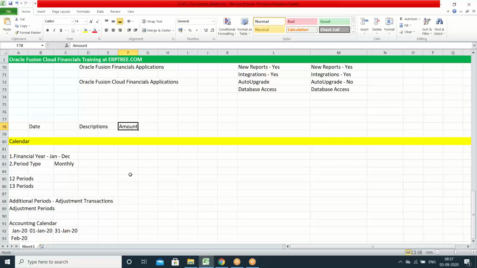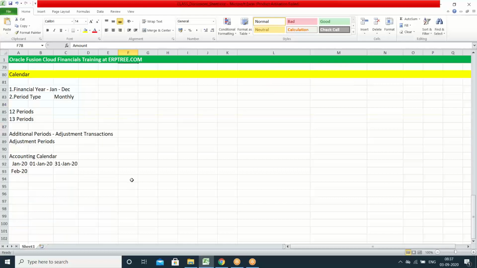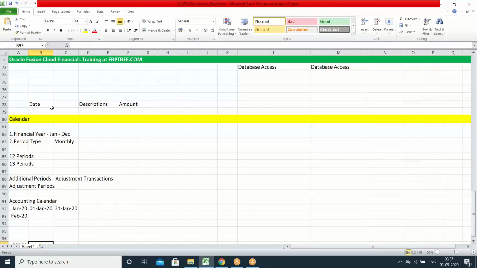Now let's talk about amount. When you record a transaction, in every transaction we enter an amount. Say, for example, I enter 10,000. I have one transaction, and I enter a 10,000 amount.